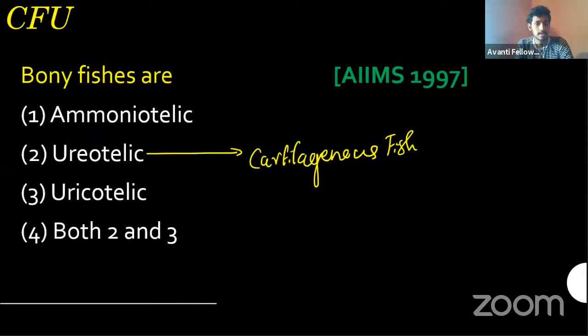Both cartilaginous and bony fishes are in the water, so they may use any one of these. They won't go for uricotelic, because conversion of ammonia to urea and urea to uric acid is a long process and they don't need it. So ureotelic is a cartilaginous fish character. The bony fish character is, exactly, ammoniotelic. Both 2 and 3 is also not the correct answer. So the question is easy.